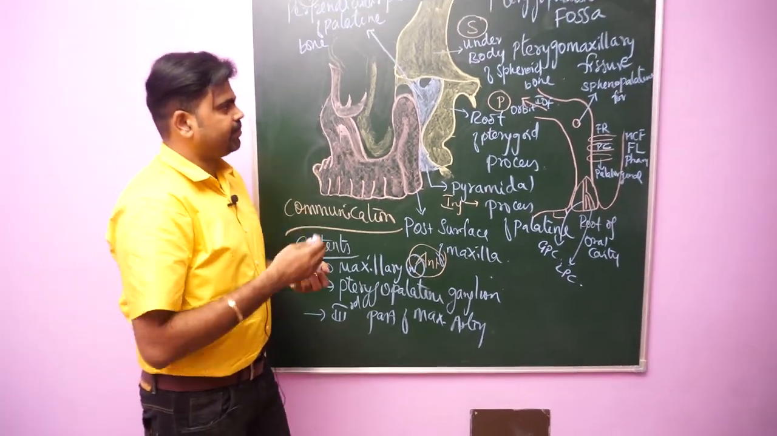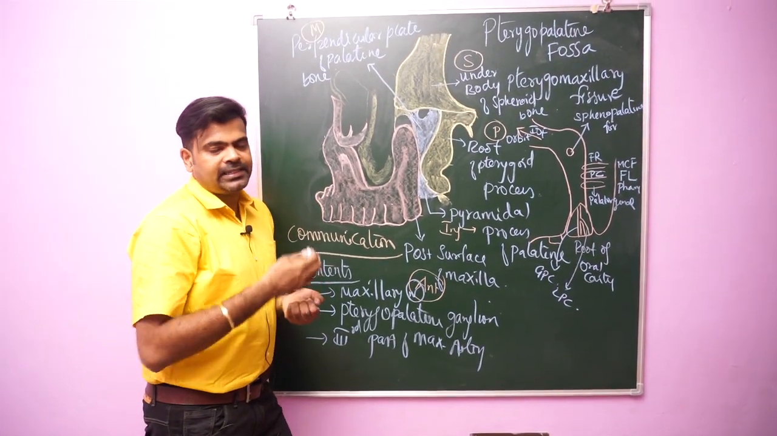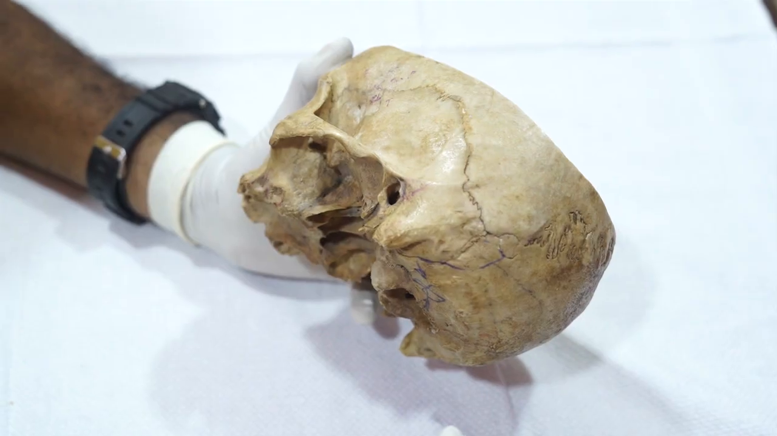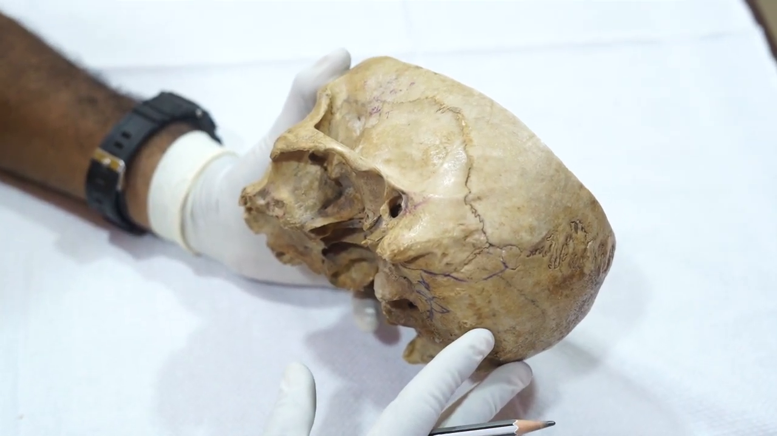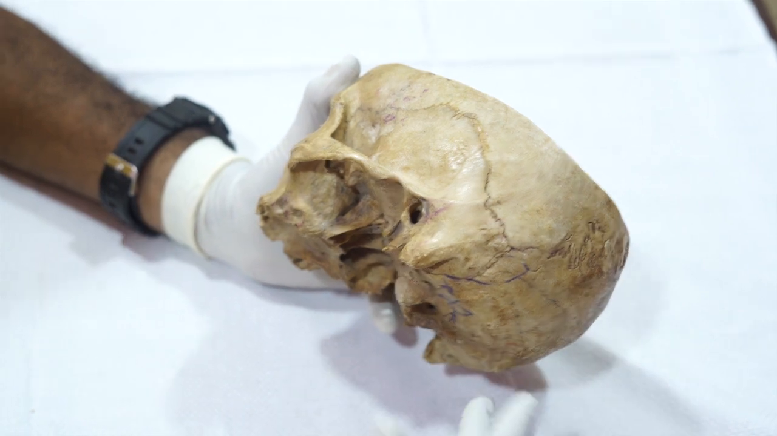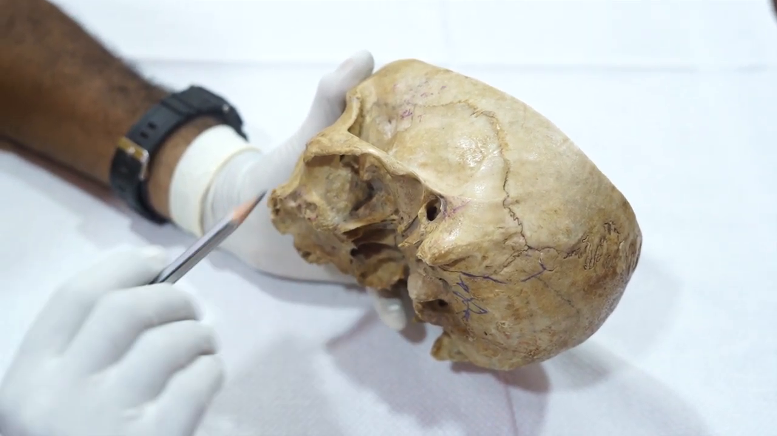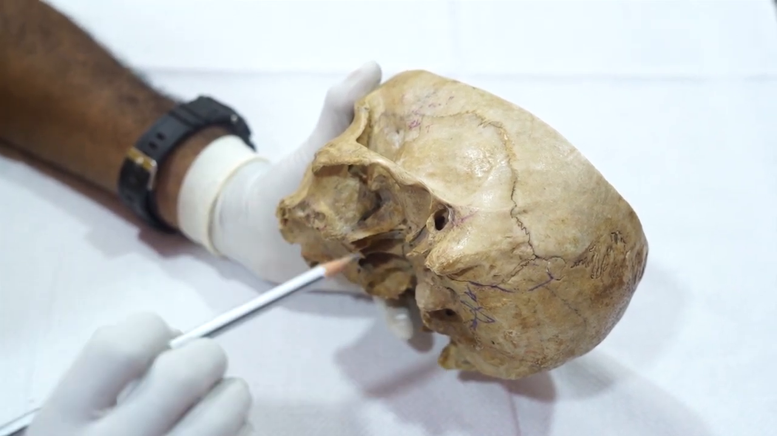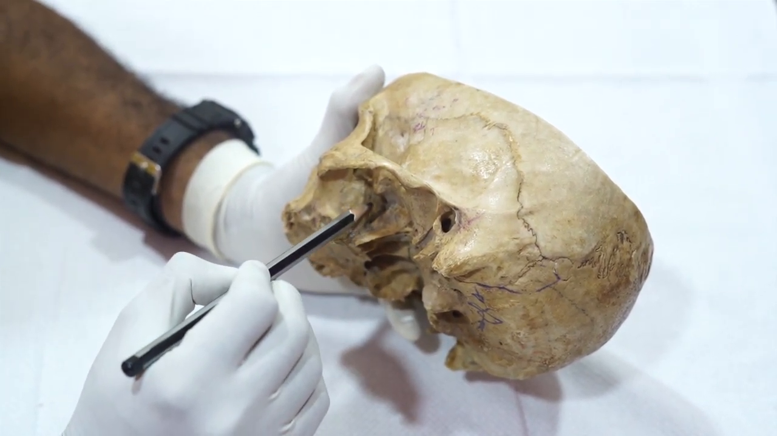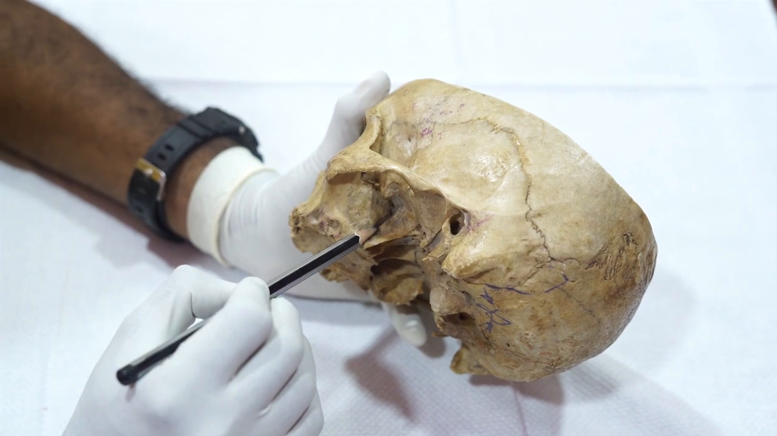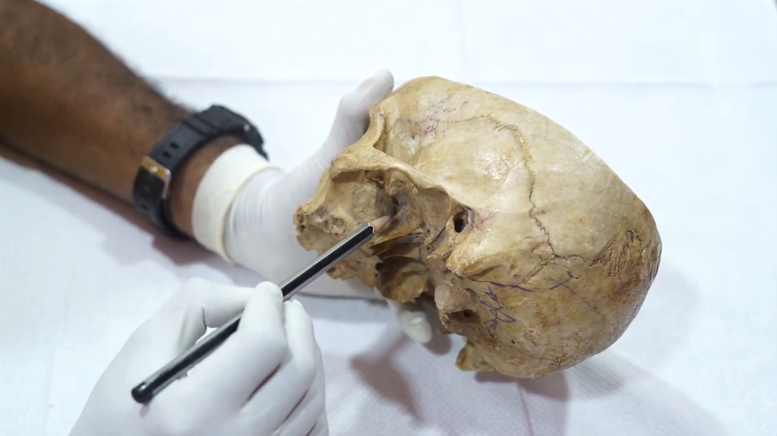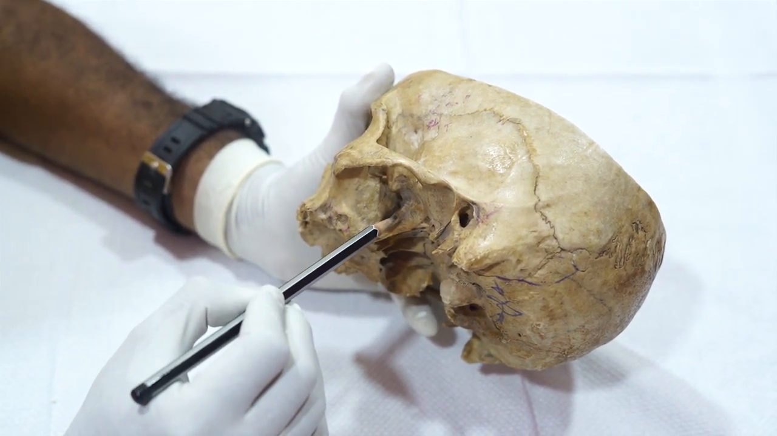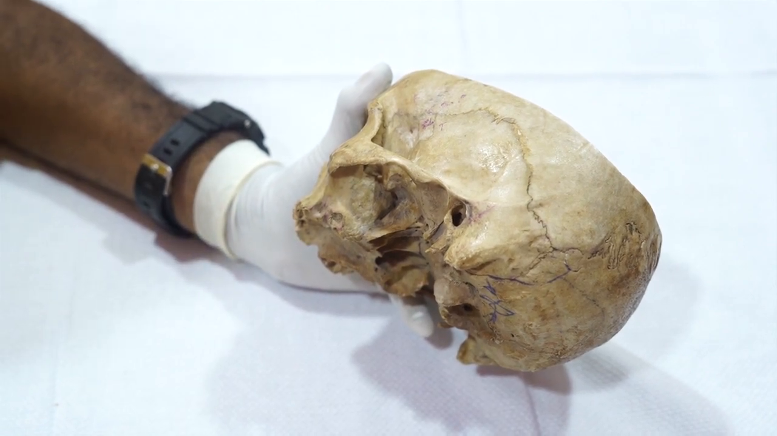Next I will explain the bony boundaries in the skull bone. Bony boundaries of the pterygopalatine fossa. So the pterygopalatine fossa is a pyramidal fossa. It lies deep to the pterygomaxillary fissure. This pterygomaxillary fissure lies between the maxilla and pterygoid processes.